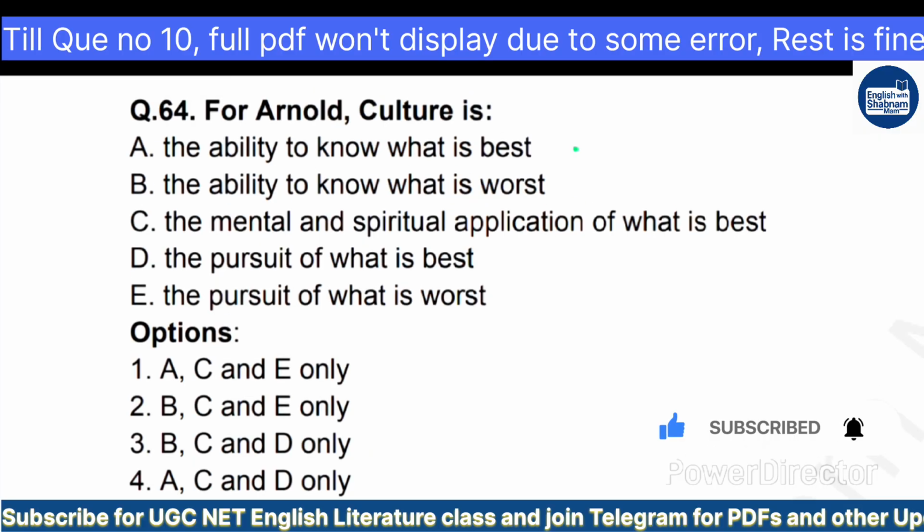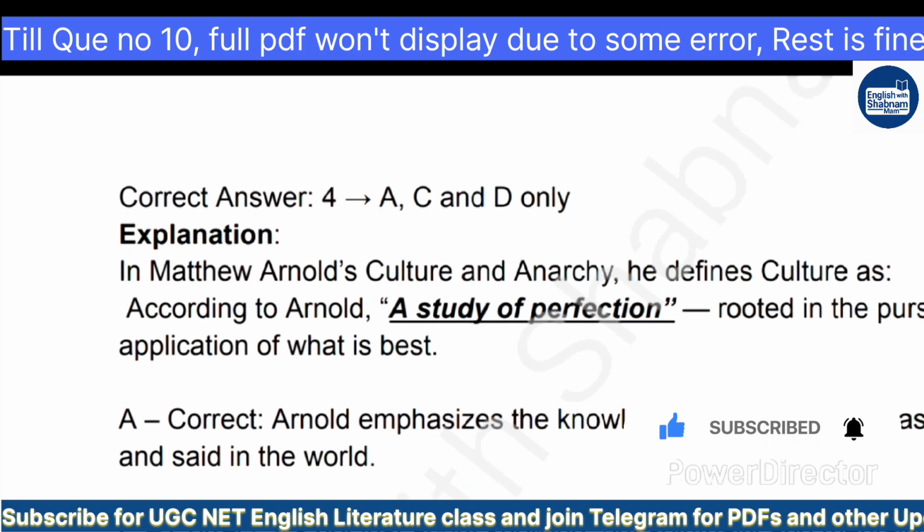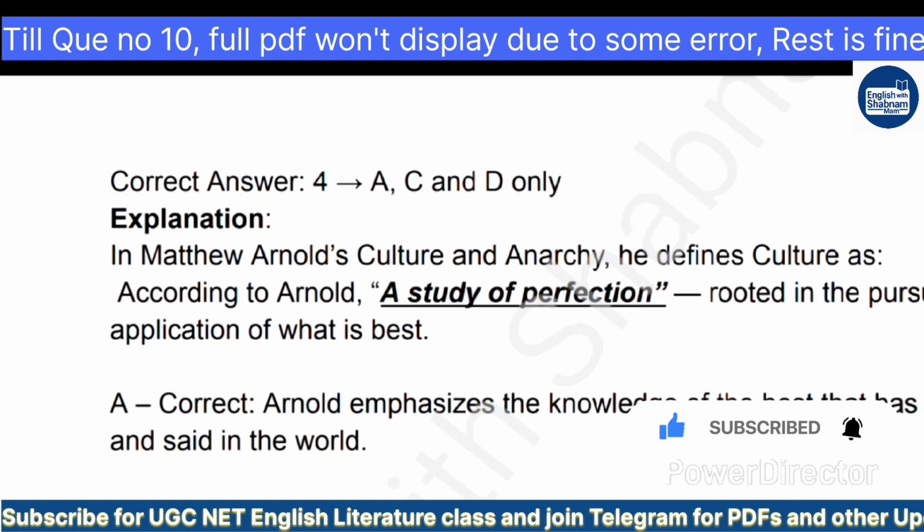So here are the options, and as per this, option A, the ability to know what is best, option C, the mental and spiritual application of what is best, and D, the pursuit of what is best. Now let's discuss. In Matthew Arnold's Culture and Anarchy, he defines culture as a study of perfection that is rooted in the pursuit and application of what is best.